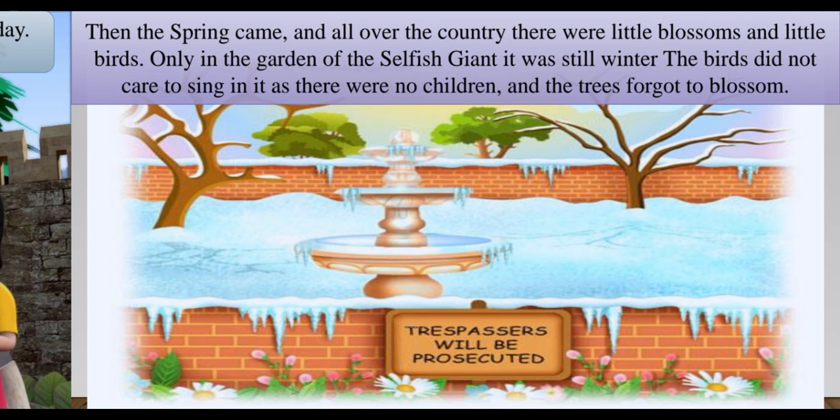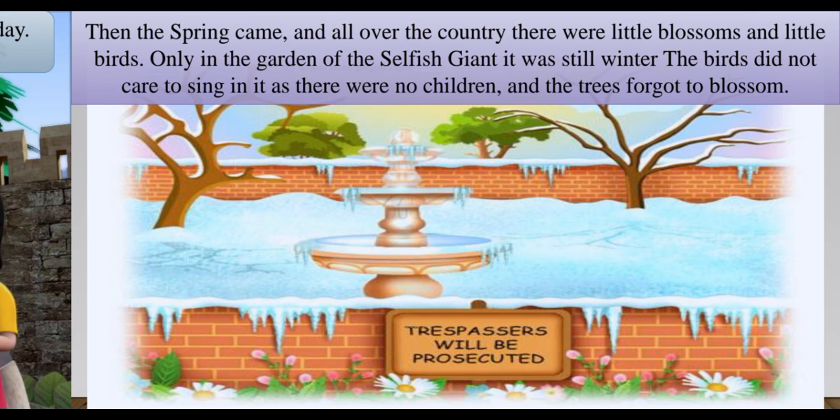So here is a literary device. Here we see that non-living things like seasons are personified as people, right? They are thought of as people, and they are called by some names, that is the name of the season, and they are taken to be people who are not willing to come to the giant's garden.